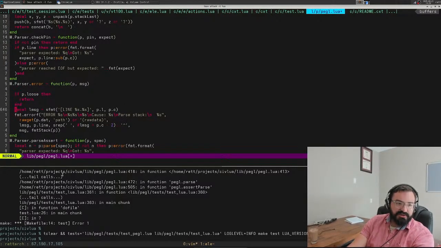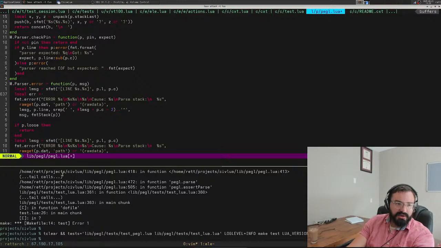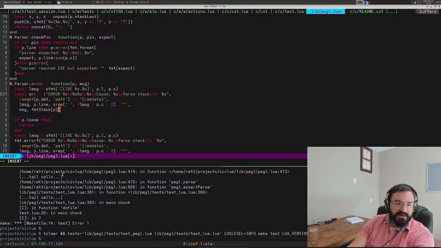So if we're p.loose, we're not going to return this error. So I'm actually going to just do this. We're just going to call format, which will format this whole error nice and neat for us. And then if p.loose, then we're going to somehow store it.